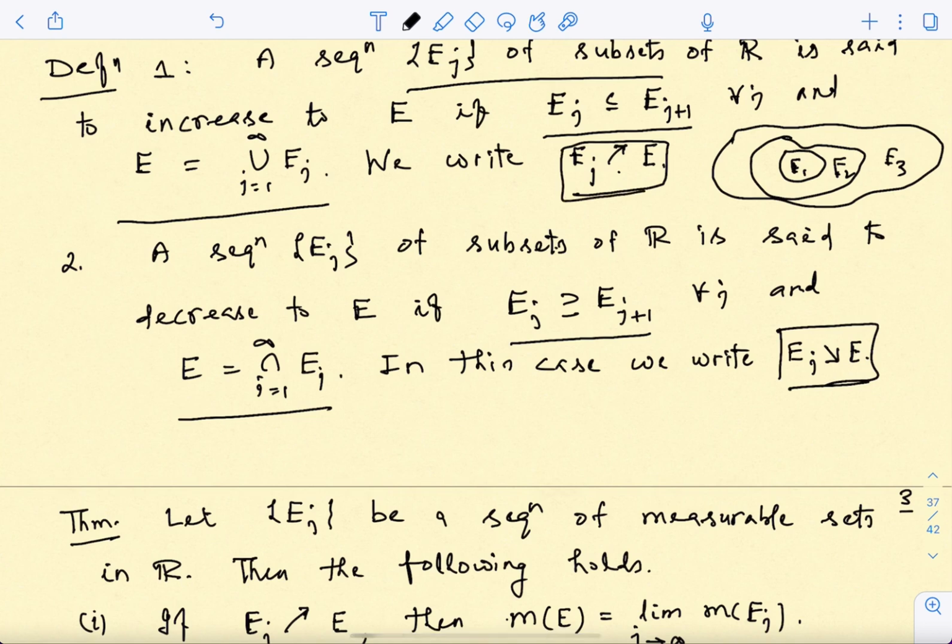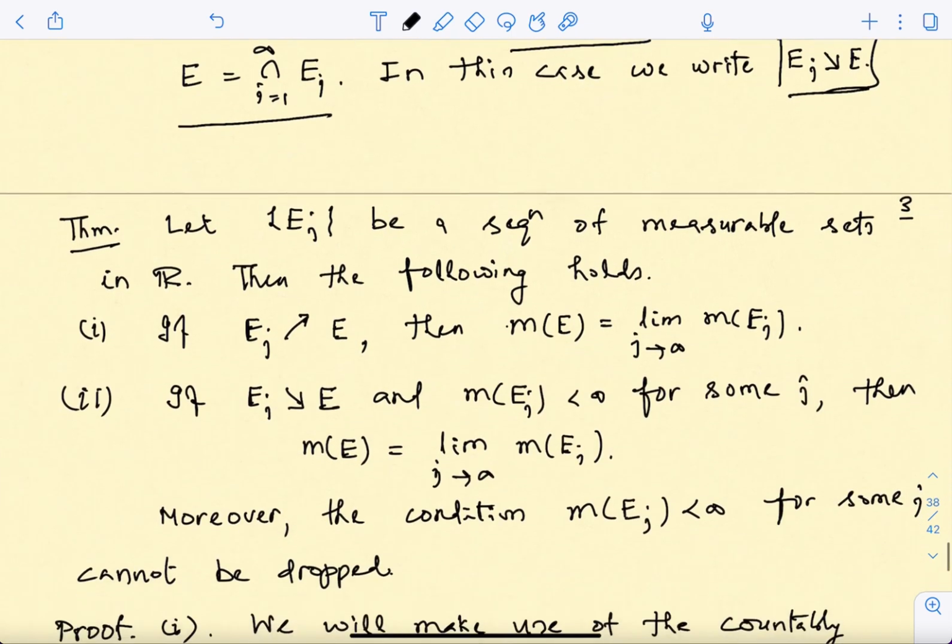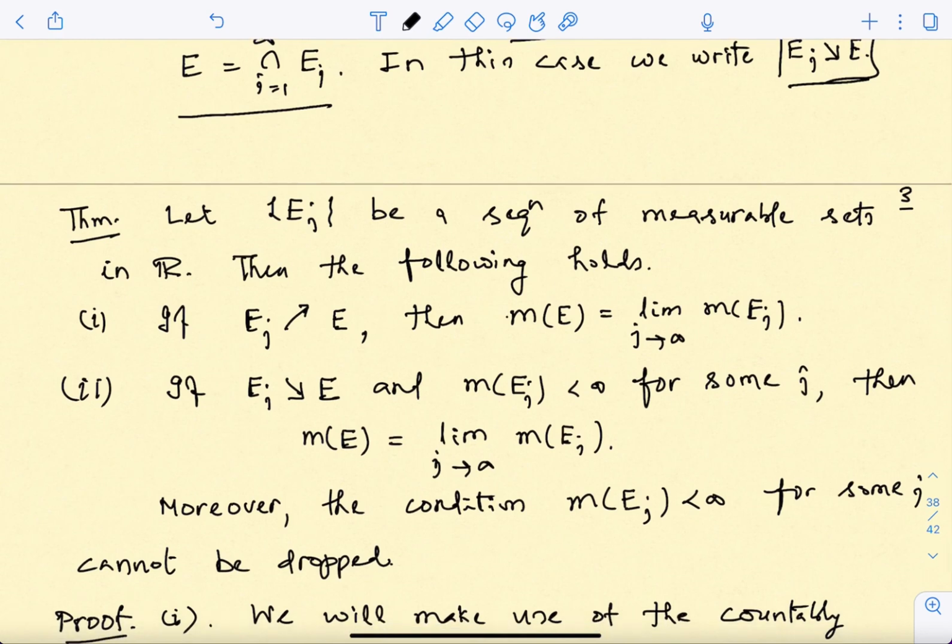And similarly when I write Ej increasing to E, that means E is the union, and the sequence is nested. Okay, it's an increasing sequence. All right, and then the result which you can prove, that if I have an increasing sequence... Okay, now I need to talk about measurable sets. Because if I want to associate measure to sets, then I need to start considering sets from the collection of measurable sets. Okay, so if Ej is a sequence of measurable sets which increases to E,